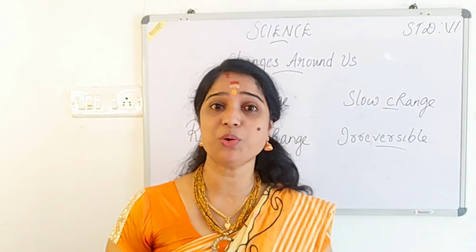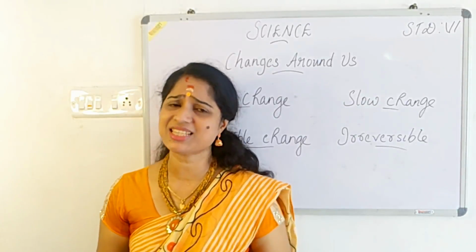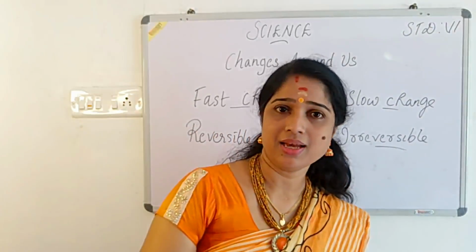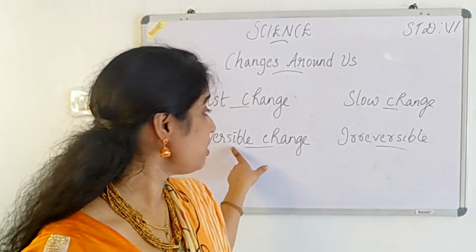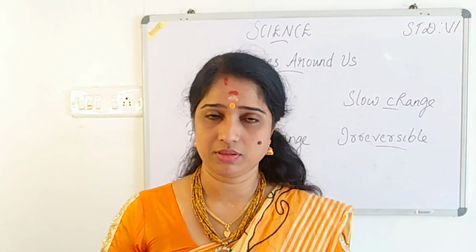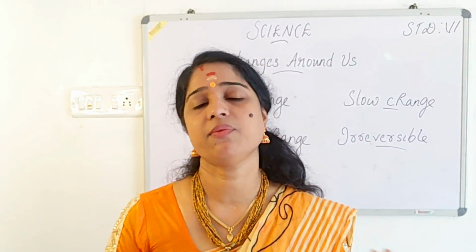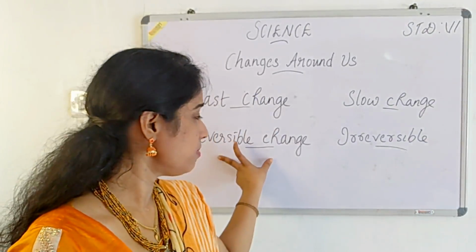Then what about when we make a boat from that paper? Paper boat, you all know how to make the paper boat. Will we get the paper again? Yes, very easily we will get the paper again. So that's an example of what? Reversible change. Making a paper boat from the paper. After unfolding it, we will get the paper back. Then you know this is an example of reversible change.